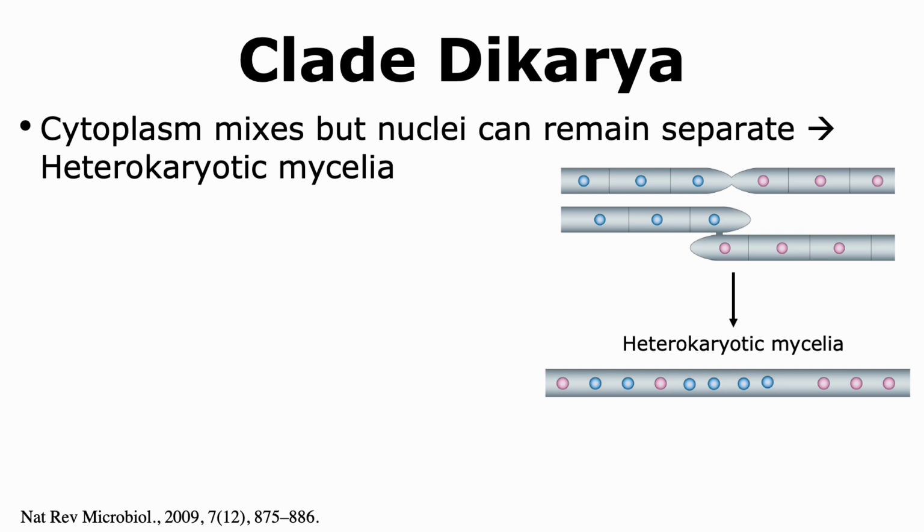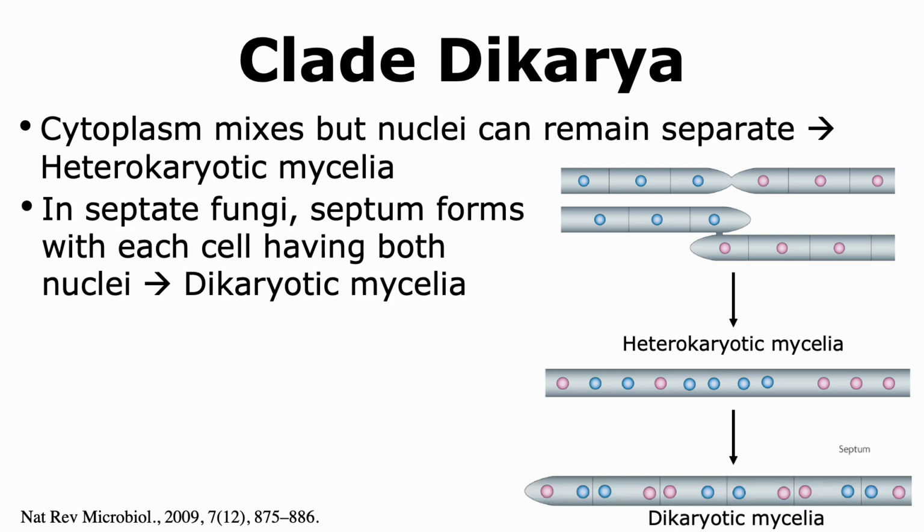Such mycelia is called heterokaryotic mycelia. Within this heterokaryotic mycelia, in the case of septate fungi, the septum starts being generated. This results in different cells. However, in each cell, two nuclei are present, one from each type of mycelium. And hence this type of mycelia is called dikaryotic mycelia.